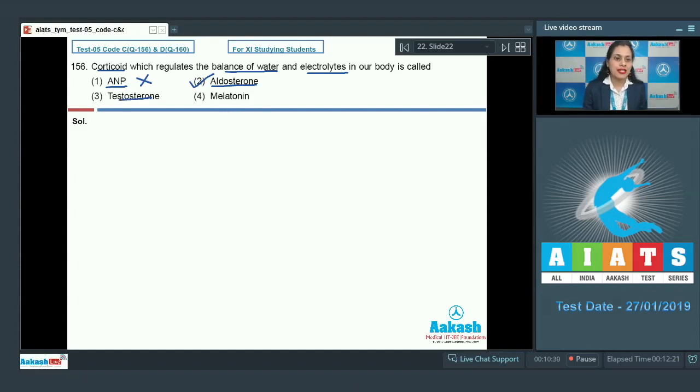Rest of the options like testosterone and melatonin are also incorrect options because these hormones are also not corticoids. So the correct answer is aldosterone, which increases the reabsorption of sodium ions in the distal part of nephron and is responsible for the balance of water and electrolyte in our body. And the correct answer is option number 2. Let's discuss our next question.